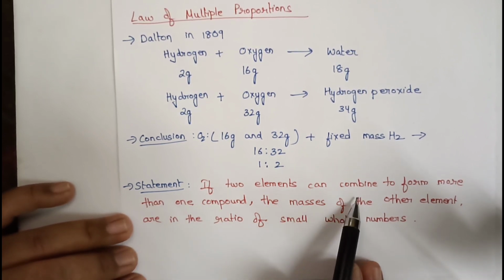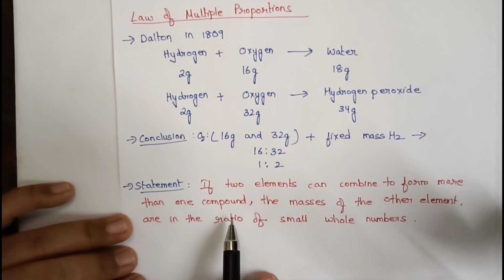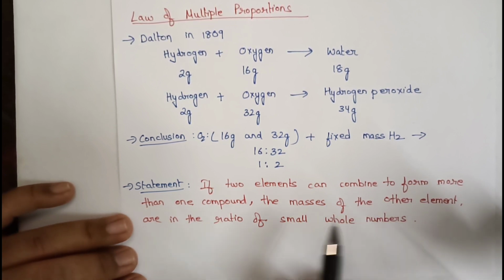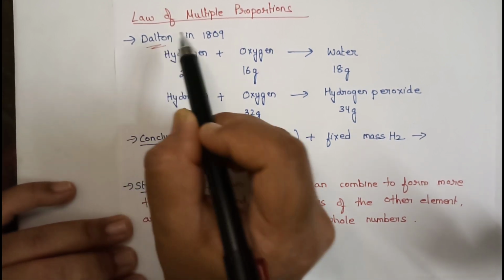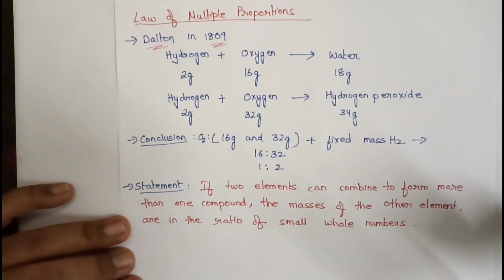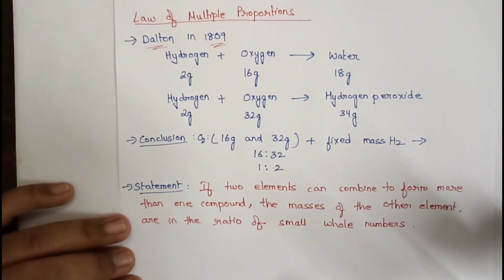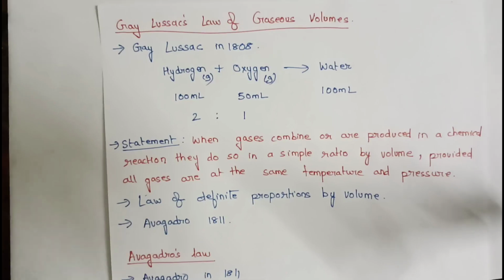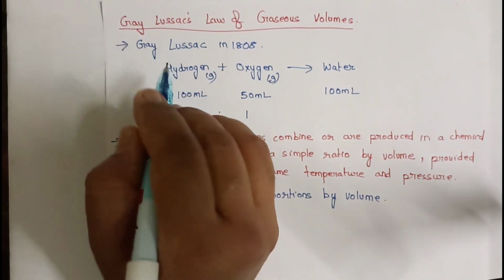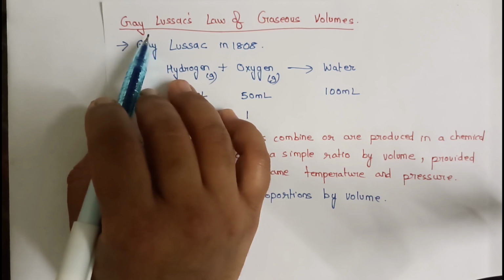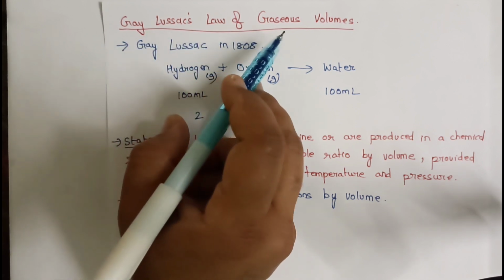If two elements can combine to form more than one compound, the masses of the other element are in the ratio of small whole numbers. So this is law of multiple proportions, and it was proposed by the scientist named Dalton in the year 1809. Okay, did you all understand? Now moving to the fourth law, that is Gay-Lussac's law of gaseous volumes.